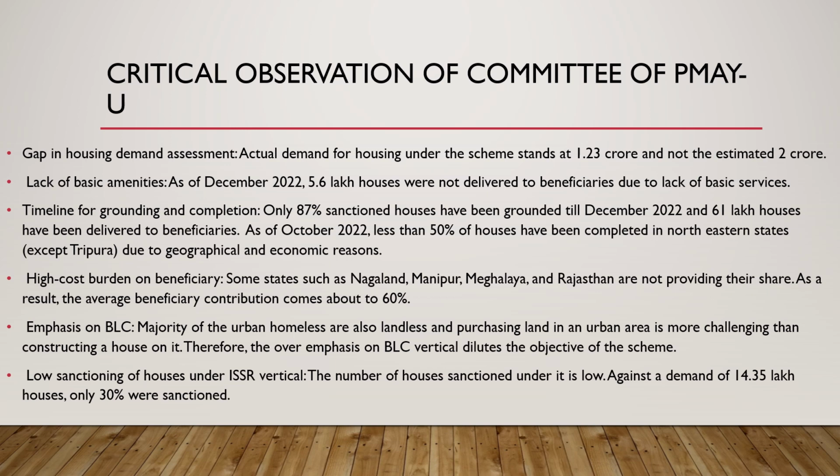Therefore, the overemphasis on the BLC vertical dilutes the objective of the scheme. Then we have low sanctioning of houses under the ISSR vertical. Against a demand of 14.35 lakh houses, only 30% were sanctioned.